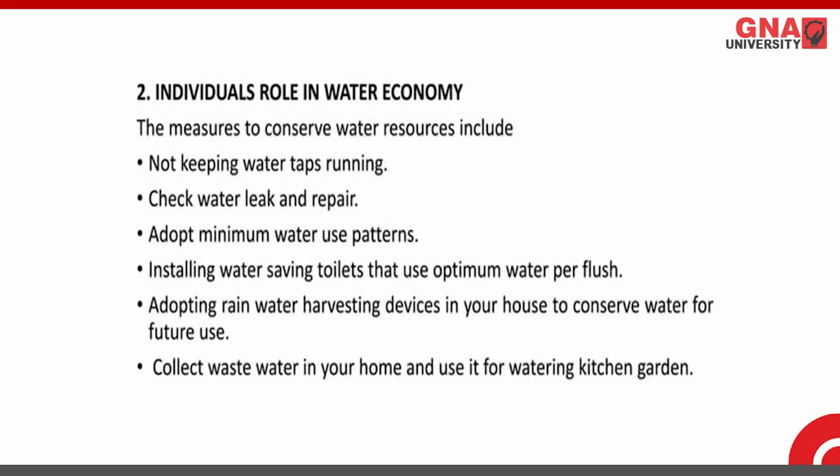Adopting rainwater harvesting. Rainwater harvesting is nowadays a very good idea for conservation of water, because it can be used in many effective ways. Collect wastewater in your home and use it for kitchen gardening. You can also use the outlet water from your home, and it can be used for many of the purposes.